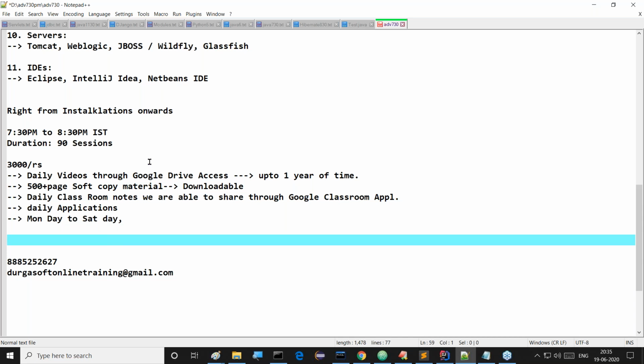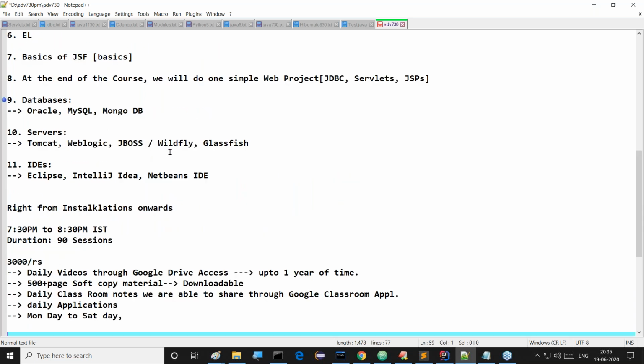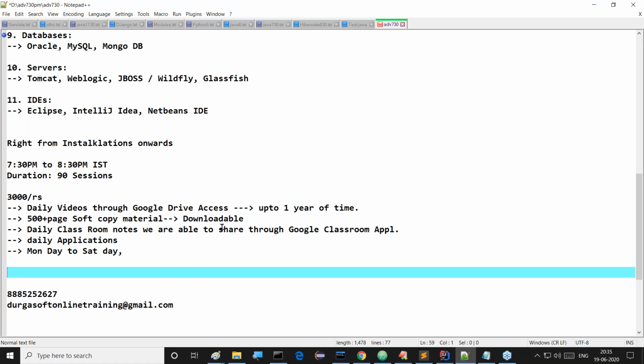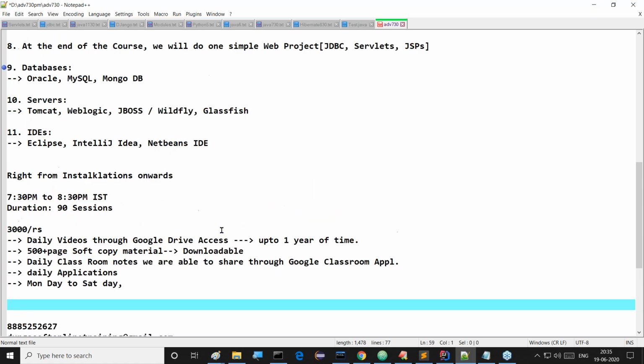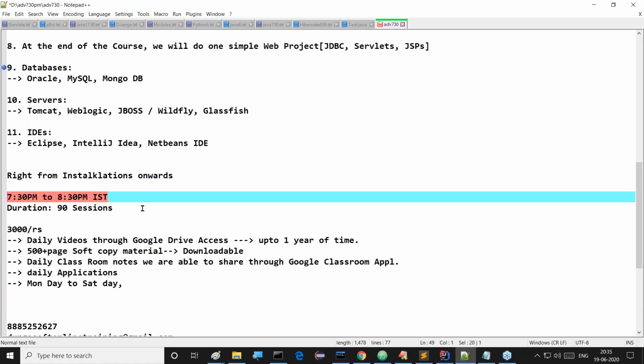IST in the sense of Indian Standard Timing. Our class timing is 7:30 to 8:30 p.m. IST, Indian Standard Timing, 7:30 p.m. to 8:30 p.m. This is the class timing. No changes on it, this is fixed.